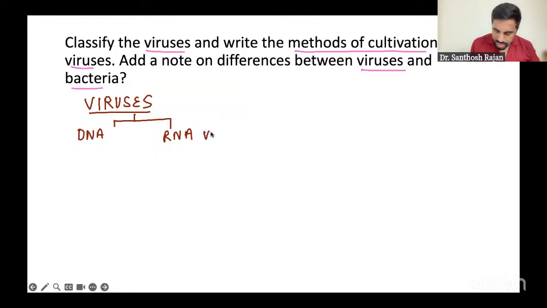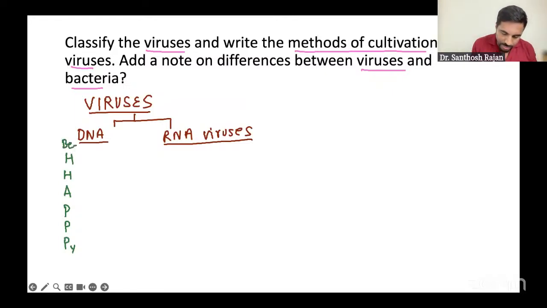So remember that DNA viruses are the happy viruses. Remember it as a happy virus. So make it H, H, A, P, P, P. Y is silent. Sometimes you can say be happy also, because bacteriophage also comes, but since bacteriophage does not cause any clinical disease, we're not adding it. Still, there's nothing wrong in adding bacteriophage; it is also a DNA virus. But the important one is happy. DNA virus is a happy virus. This you're going to remember.